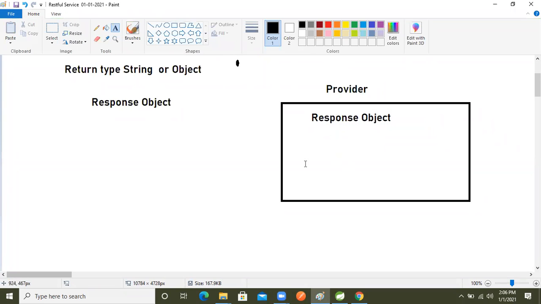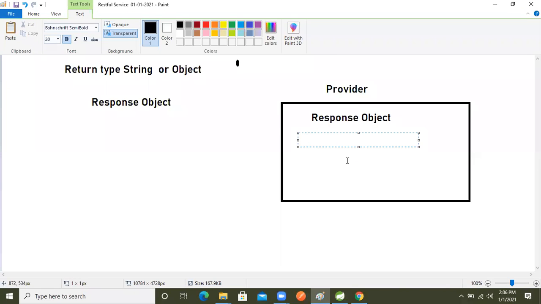But whenever we return that response object, we need its helper classes. What is that helper class? Response builder. Based on the response builder.